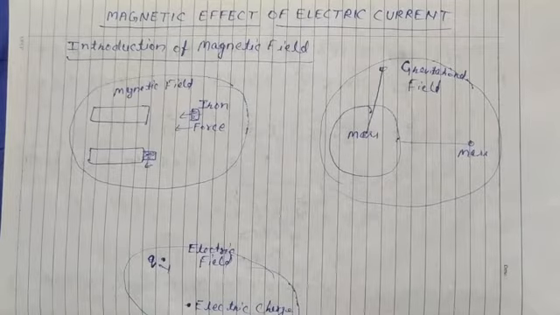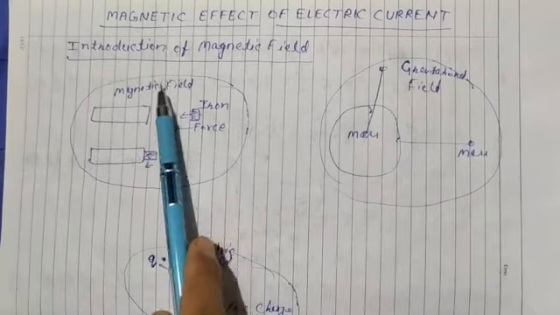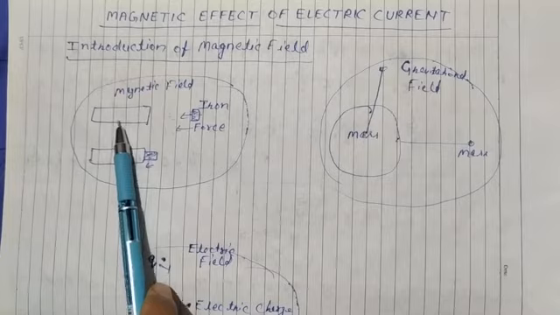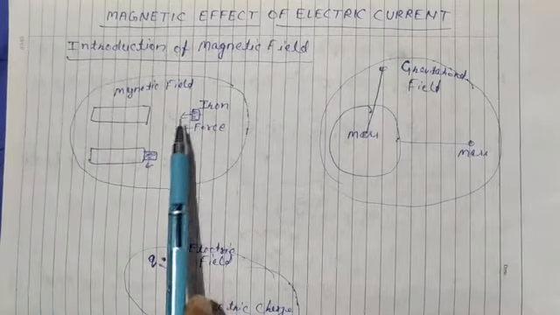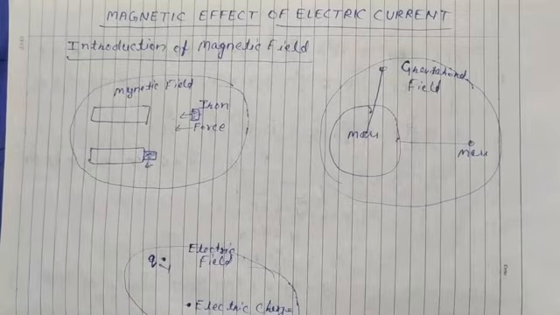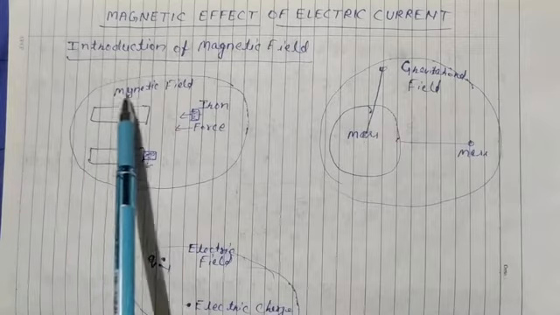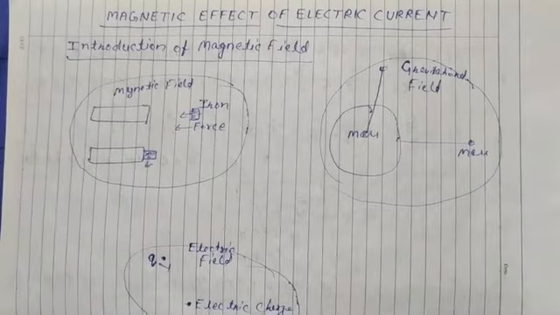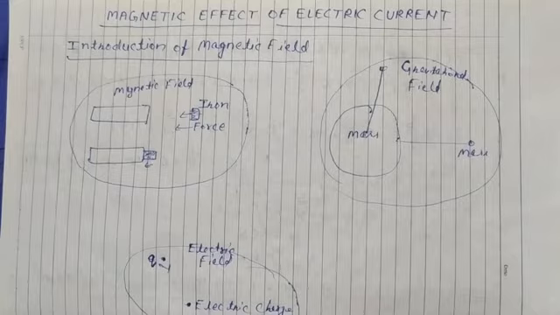So we can say, because of this magnet, in this space there is an effect of this magnet, and because of that it experiences a force. This effect is due to the magnet, so we call it magnetic field. Magnetic field, and it is just like two other fields we have studied. What are the two other fields?